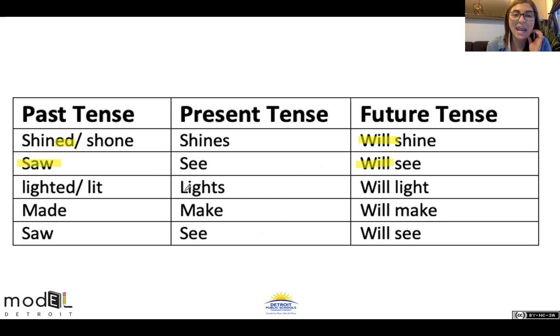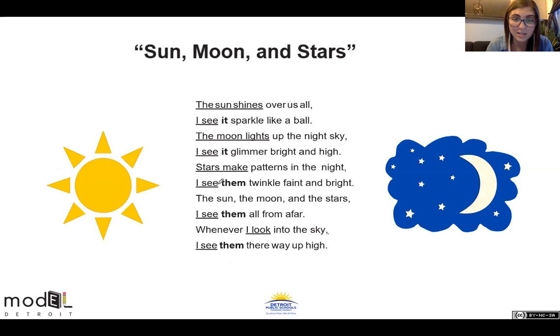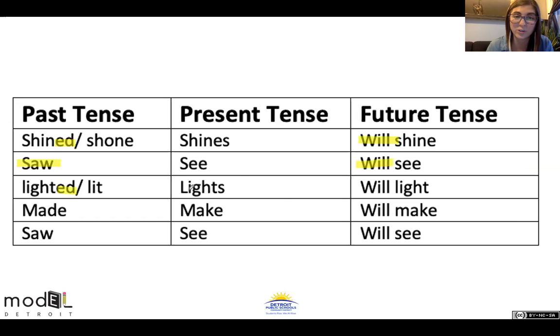Everybody say lights. That is present tense, lights. Let's add an ed to the end of lights. So say lights, add ed to the end. Oh, actually, cross off that S. It's funny that the poem says lights, but in this column, we're actually going to just take a look at the word light. So if we did it yesterday, it would be lighted. Or it's kind of funny, it can be kind of like that first word.